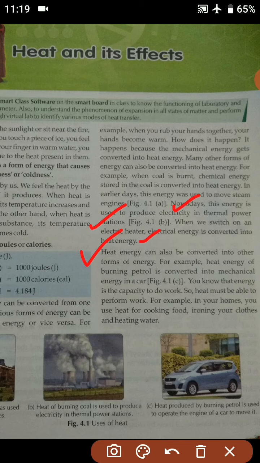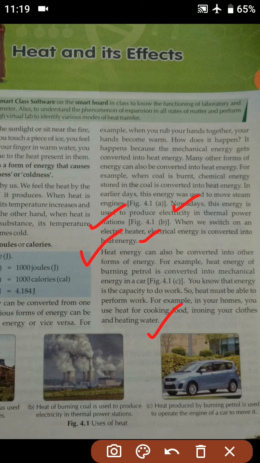You know that energy is the capacity to do work, so heat must be able to perform work. Students, we all know that energy means the capacity to do work, and from there we can understand that heat must also be able to perform work. For example, in your homes you use heat for cooking food, ironing your clothes, and heating water.